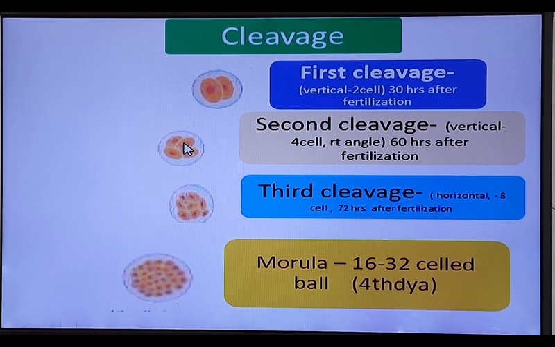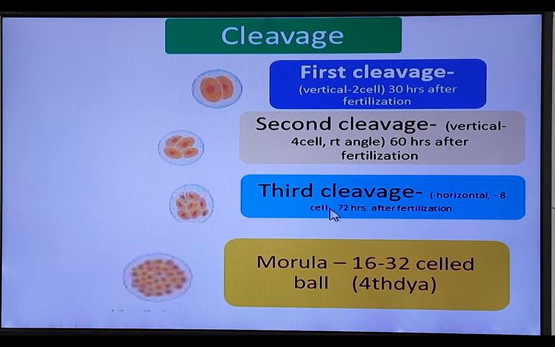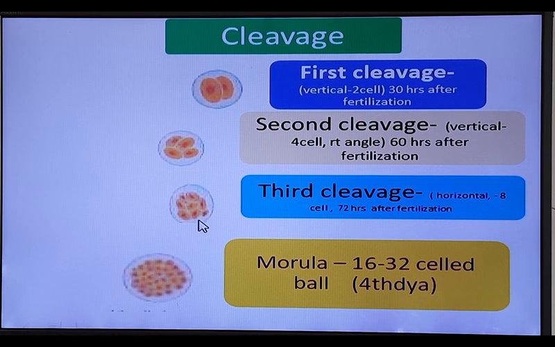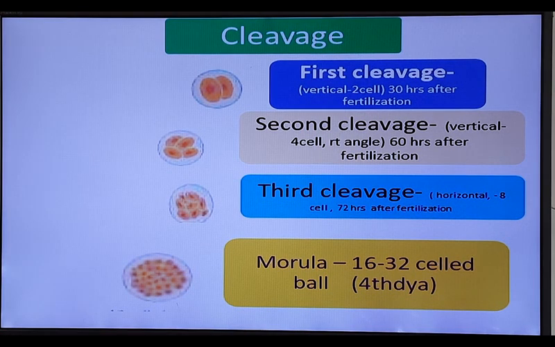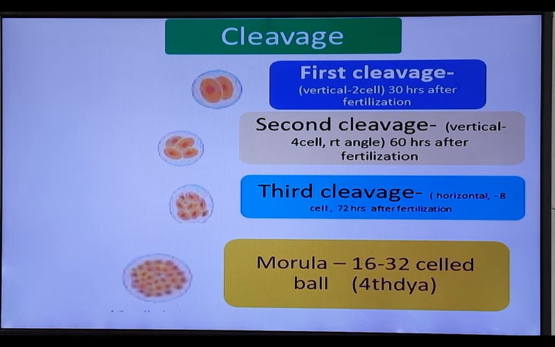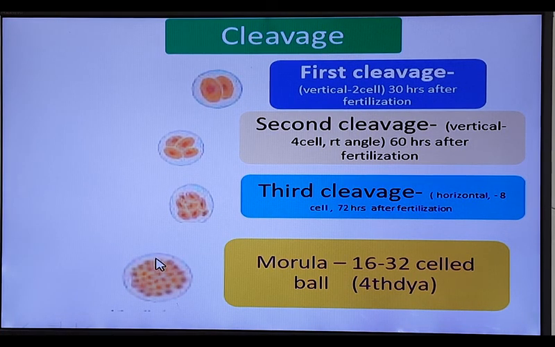Then these 4 blastomeres again divide to form 8 blastomeres. This is the third cleavage. This cleavage is horizontal and at a right angle to the first one, and it completes in 72 hours after fertilization. Now this 8-cell structure divides again rapidly and forms a 16-cell structure. This 16-cell structure is known as the morula.